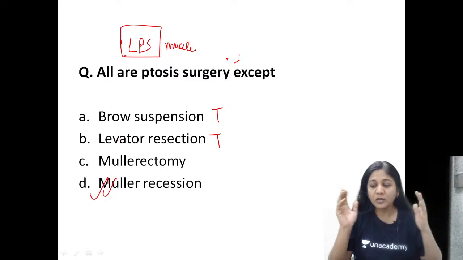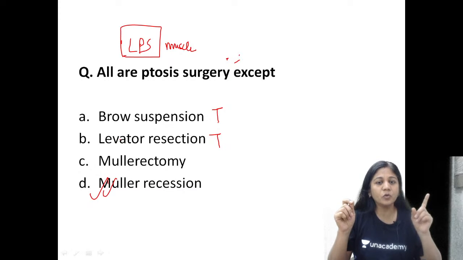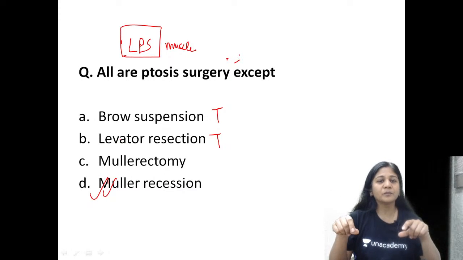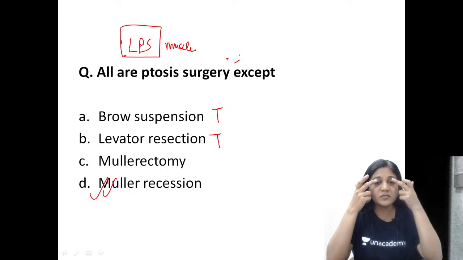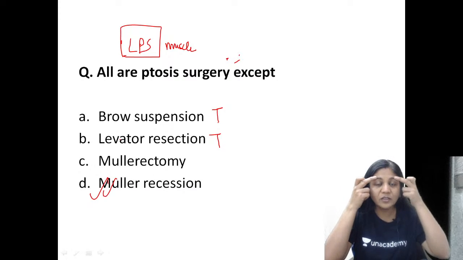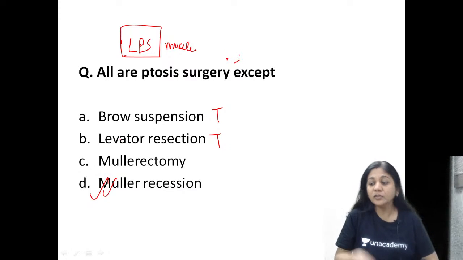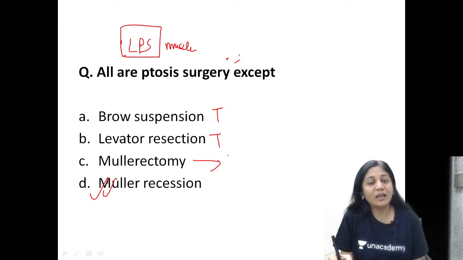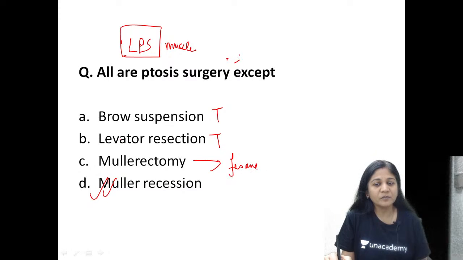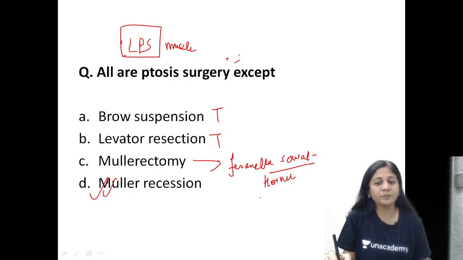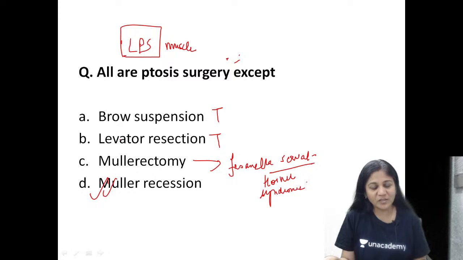This will be a waste. So when you want to correct that type of ptosis, you have to use a sling. That is fascia lata. You will use this fascia lata as a sling and you will tie it to the eyebrow. So that is called fascia lata brow suspension surgery. Okay, so this is another kind of surgery. Now what about mullerectomy? So mullerectomy is another name for Fasanella-Servat surgery, which we use for ptosis of Horner syndrome. Okay, please remember that is used for ptosis of Horner syndrome patients. Alright, so mullerectomy is also a surgery.